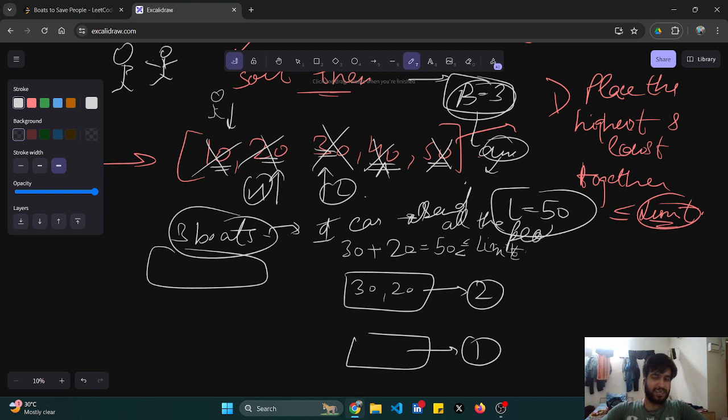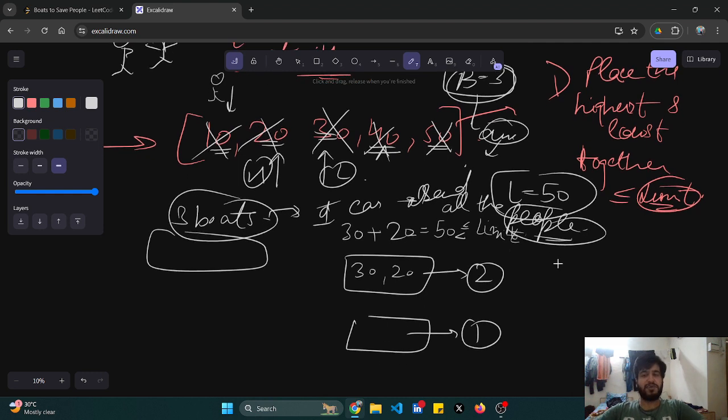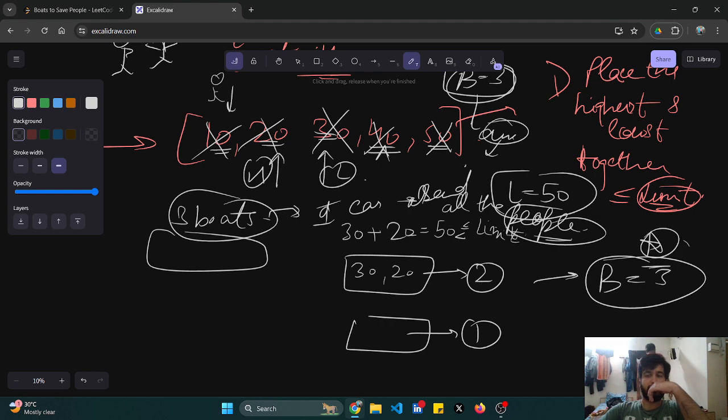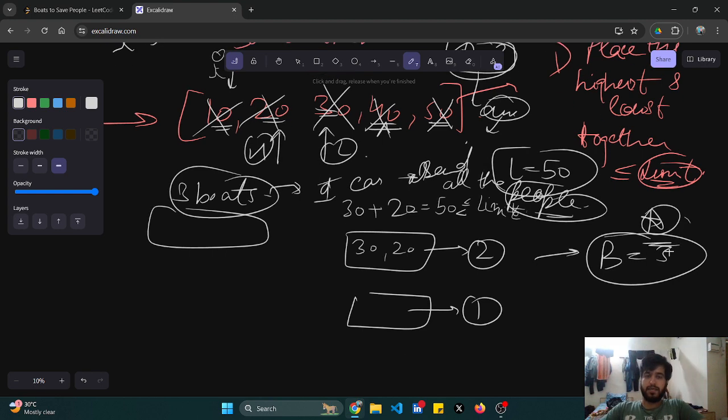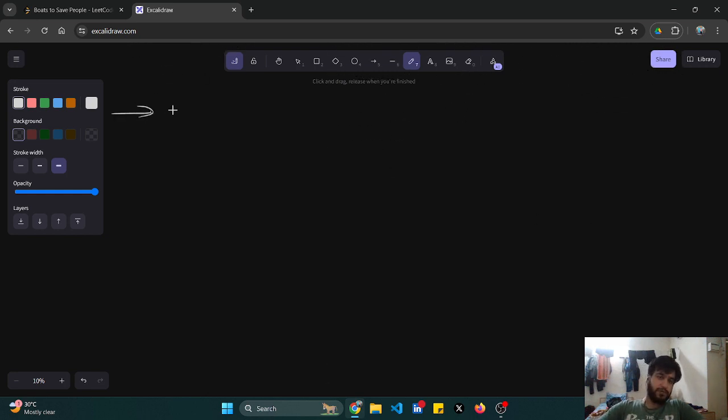This is the most optimal answer. So boat number is 3.